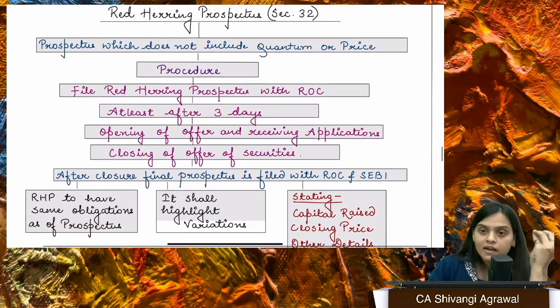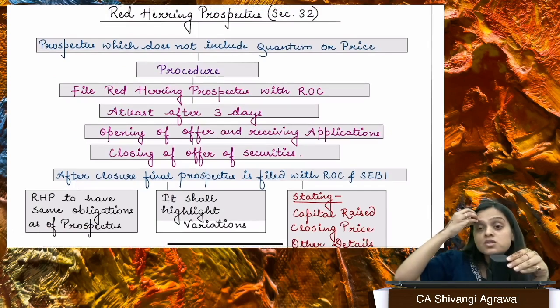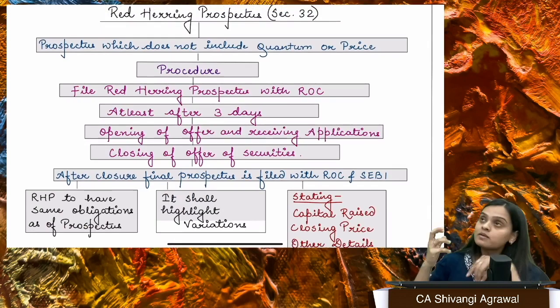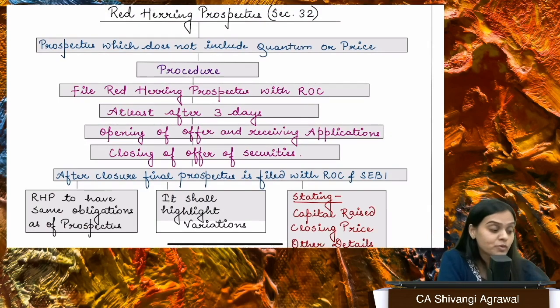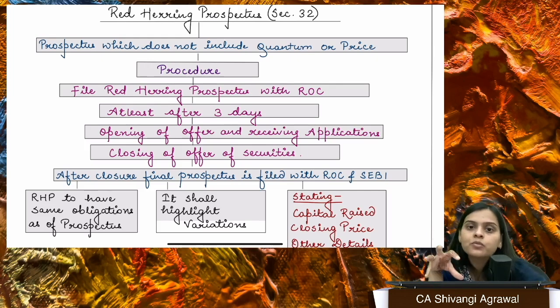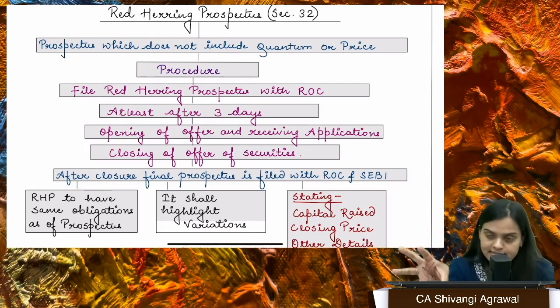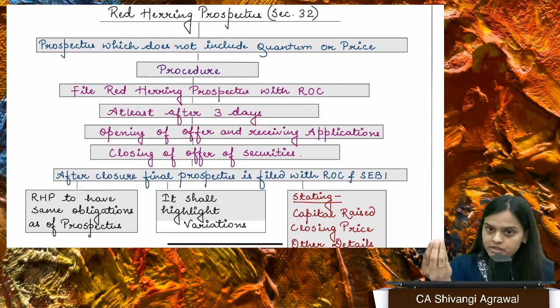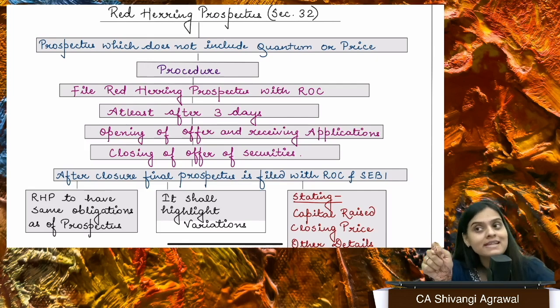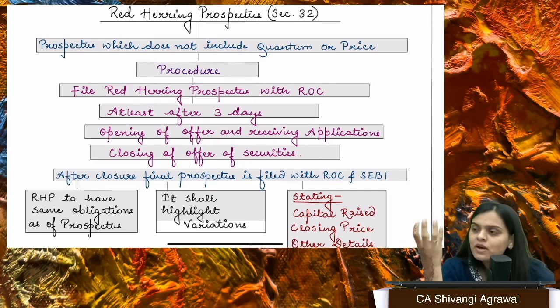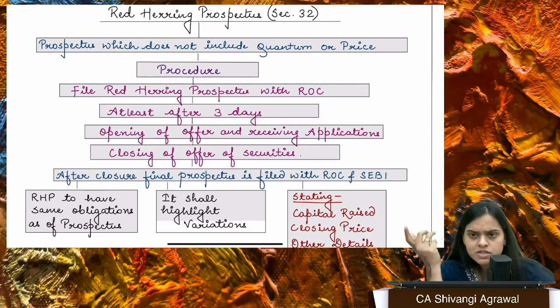Next is the red herring prospectus. You will understand this very well in CMA finals, because you'll be reading about IPOs and SEBI regulations. But right now you have to understand that a red herring prospectus is something which does not include all the details. I want to issue securities, but I don't know at what price people will be willing to buy the securities of my company. So I have a price band. Maybe I can give my securities at 100 also, and I can give my securities at 500 also.